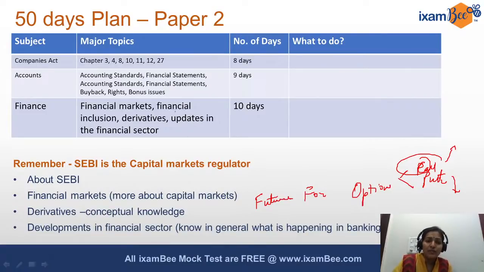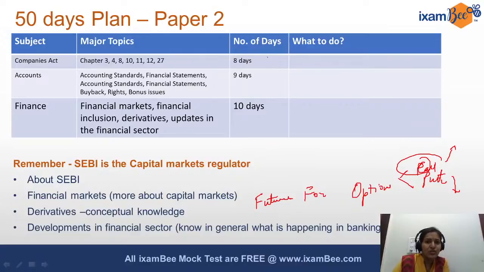Financial inclusion per se, I wouldn't say is an equally important topic for the SEBI exam. For RBI maybe, but for SEBI, having an understanding overall is more than enough. If you spend half a day on that, that will be more than enough. Overall, you can give 10 days to finance.